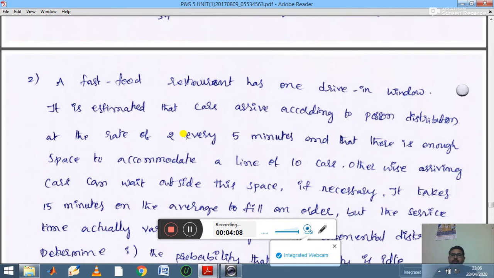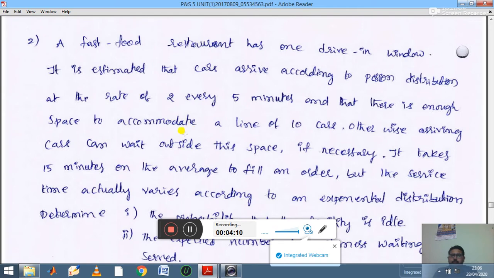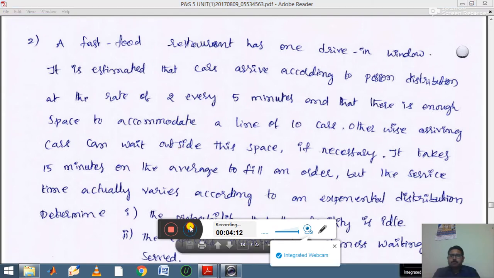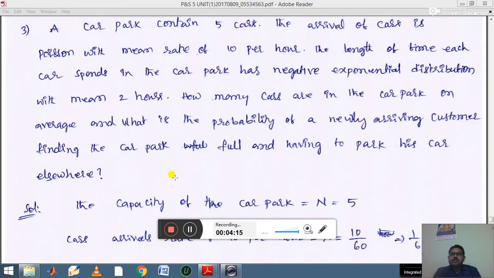Okay, so this is the procedure for calculation. In the same way, let us proceed to the next example. For the second example, please try to work it out.